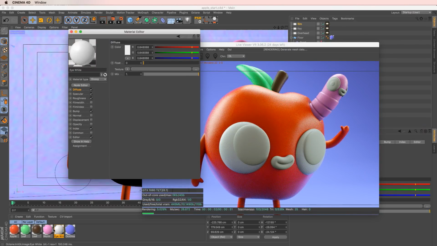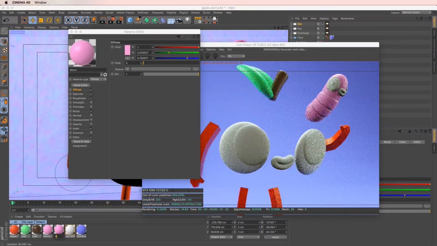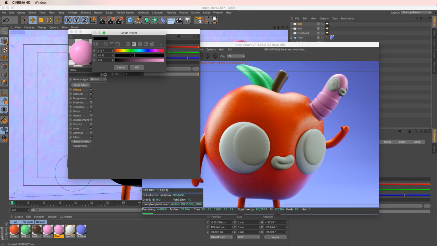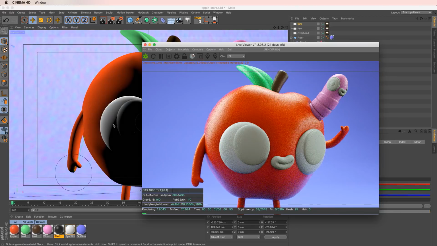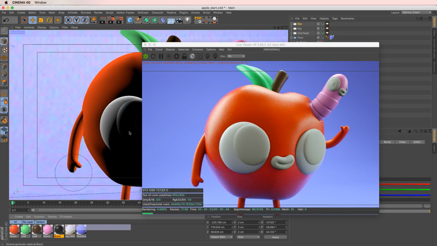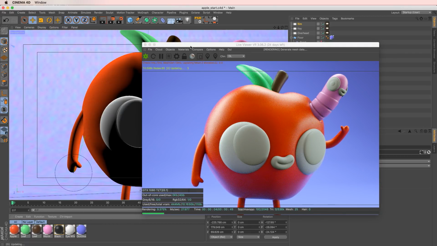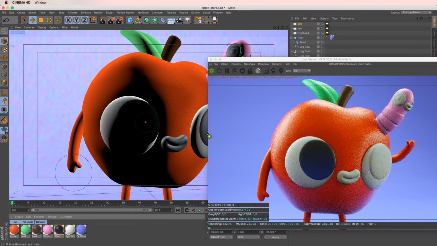And let's really quickly make a black diffuse material for our irises. And again, not 100% black there. Maybe just a little bit of 8% gray in there. And let's apply this to our irises here, just so we complete the look.